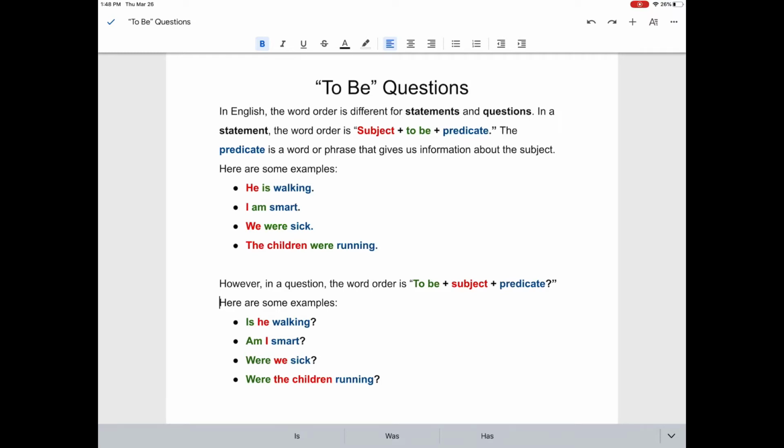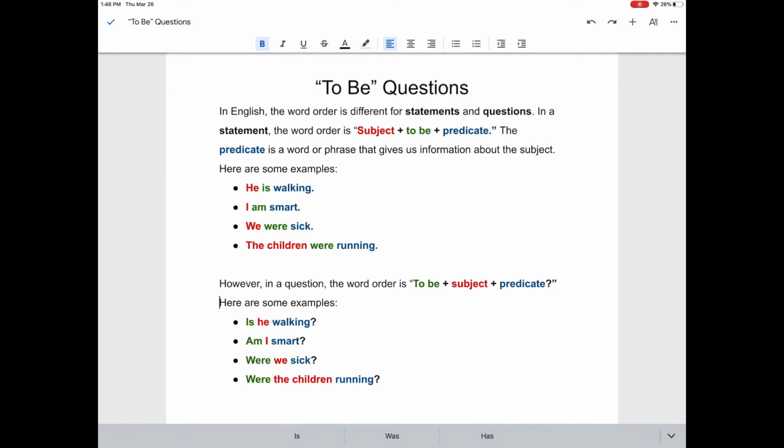In a statement, when we are giving information, we will put the subject first, and then our to be verb, and finally the predicate. It's the same word order as Spanish. He is walking. Él, el sujeto, está, el verbo, y caminando, el predicate. Let's read the rest of the examples together. He is walking. I am smart. We were sick. The children were running.